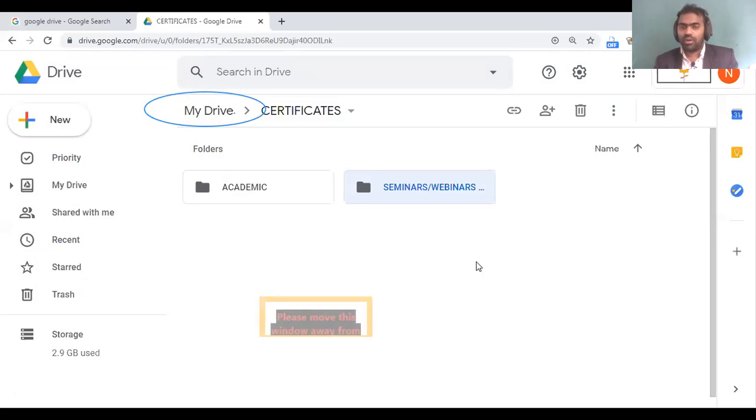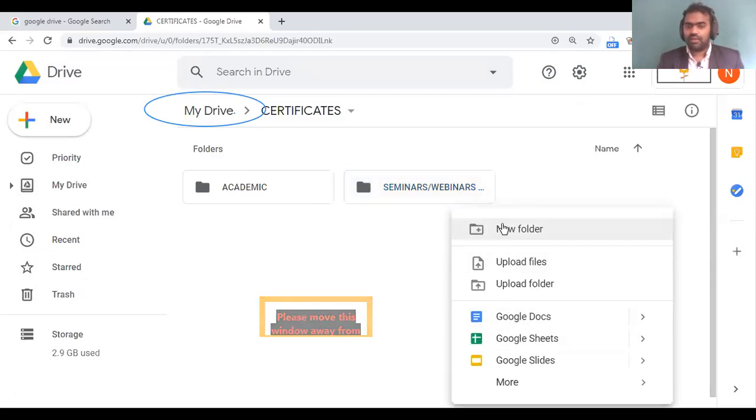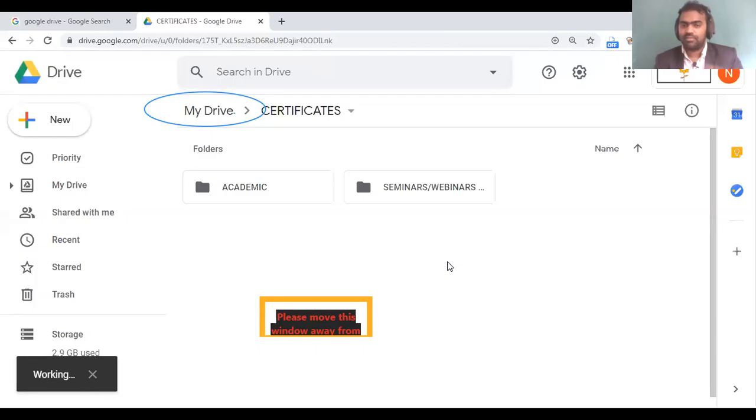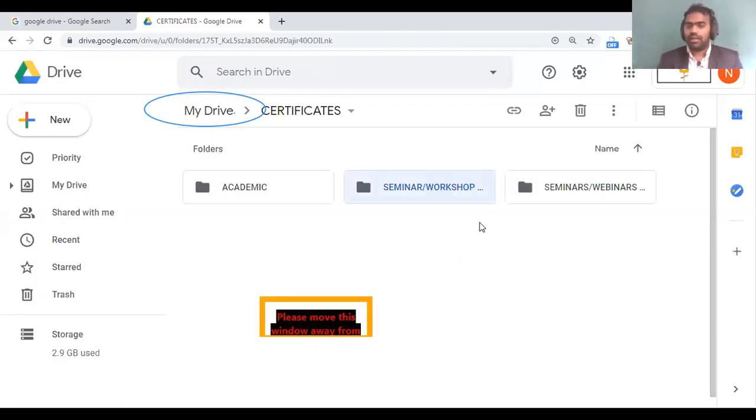If you take all your documents to Google Drive without organizing them, even if you are in need of a file or document at a given time, it will take time for you to search and find the exact one. Now if you need to find academic files, you can come to certificates and academic. Now seminars I have created. Now I'll create another one, like presentation, my seminar or workshop presentation certificate. So the certificates which we get when we present something can be added here. Like that you organize.